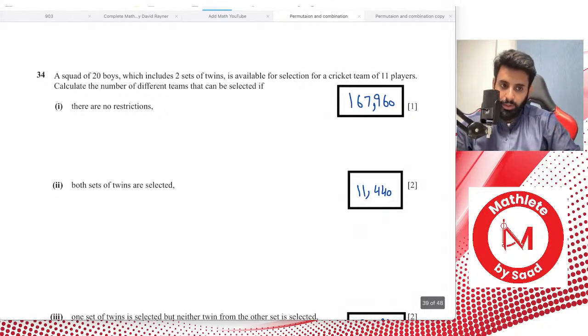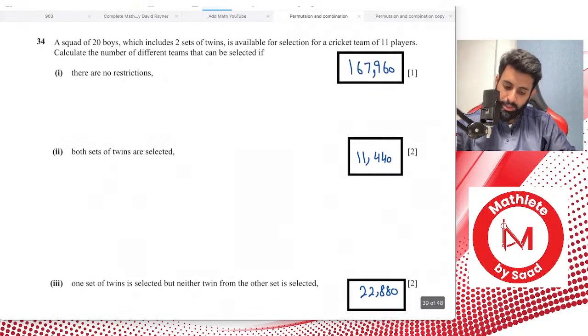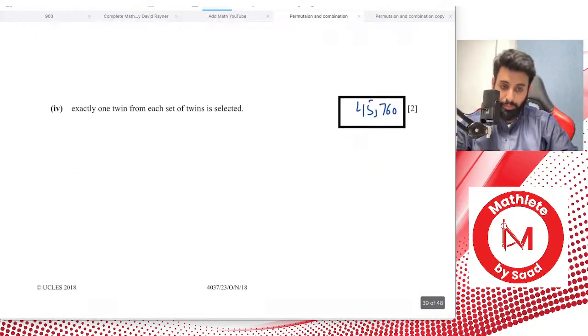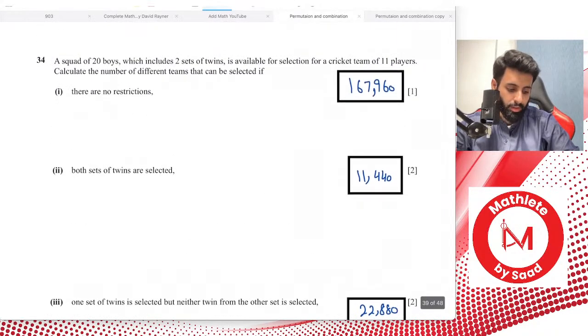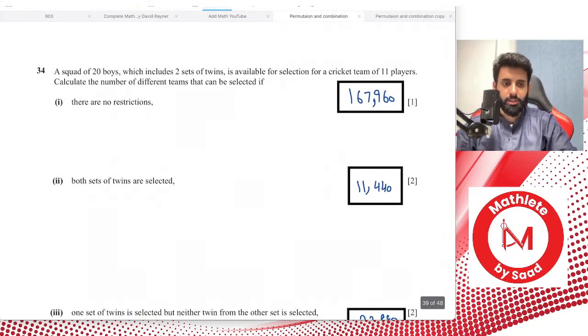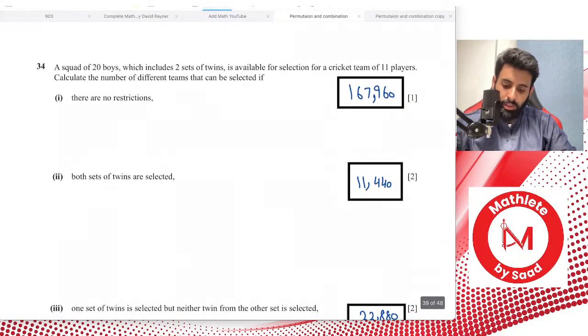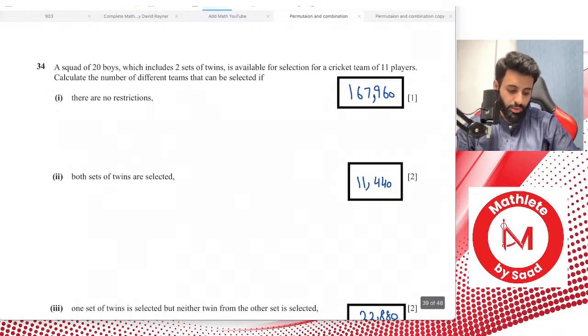Anyway, so here's question number 34, fellas. This, by the way, is from October, November 2018, paper 23, which means paper 2, variant 3. It's the same for IGCSE and GCE. So let's read the question. It says a squad of 20 boys, which includes 2 sets of twins, is available for selection for a cricket team of 11 players. Calculate the number of different teams that can be selected if there are no restrictions.